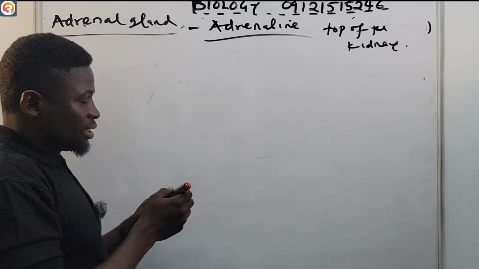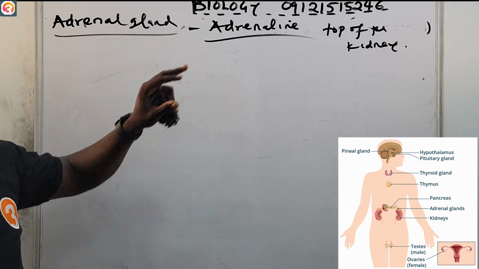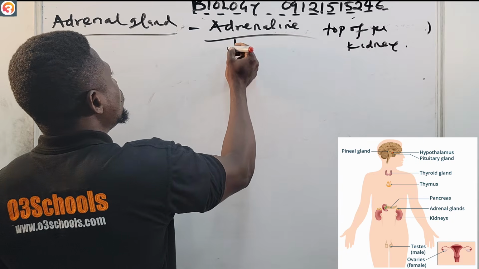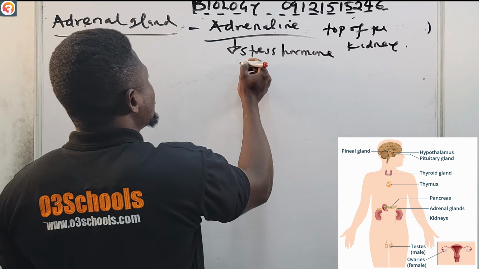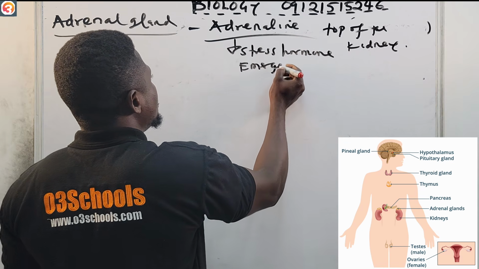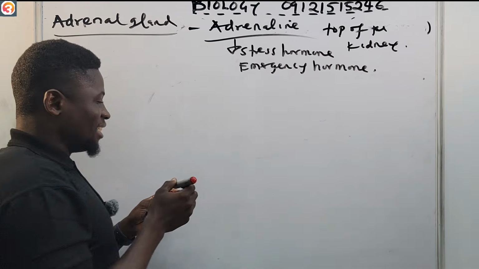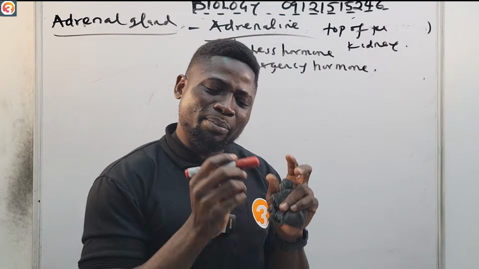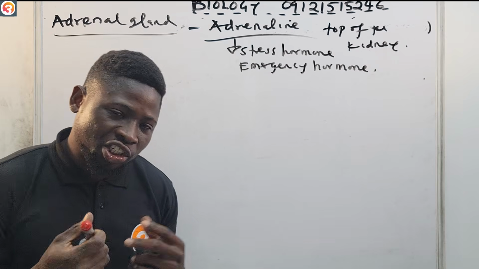Adrenaline is called the stress hormone. Other times you can call it the emergency hormone. So we can call adrenaline the stress hormone, or the emergency hormone. But please take note that emergency doesn't always mean that you are in danger.